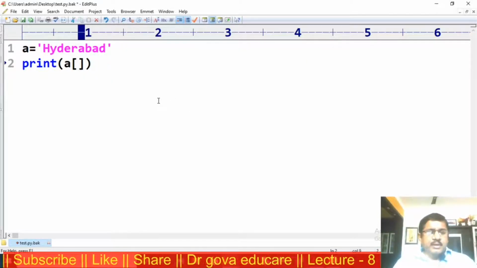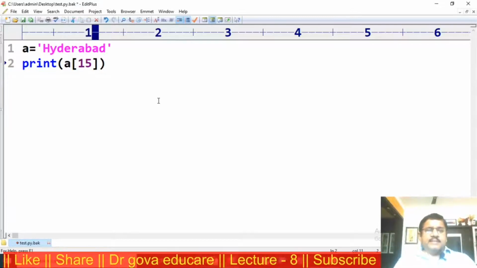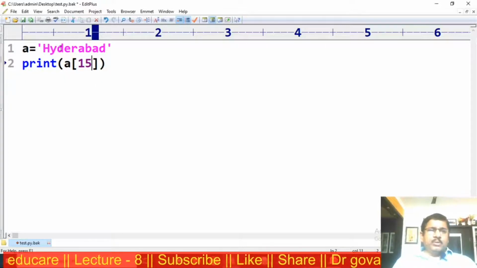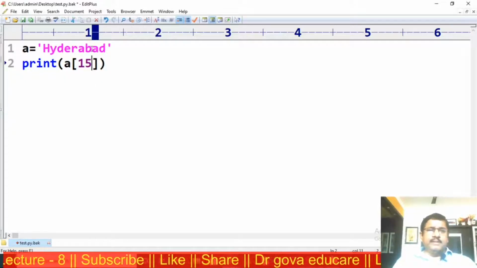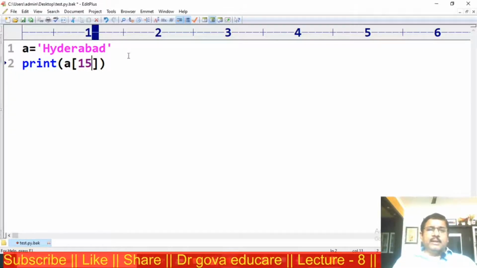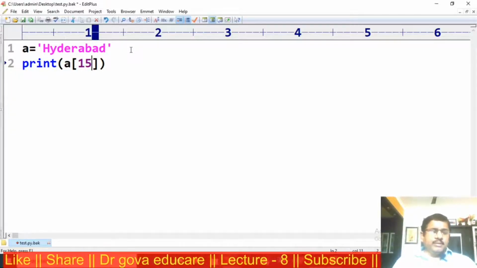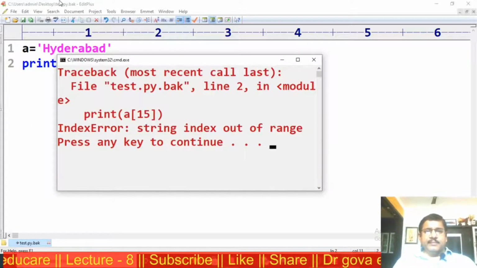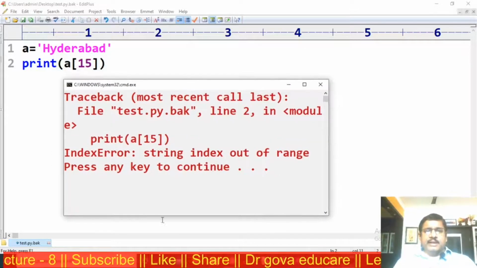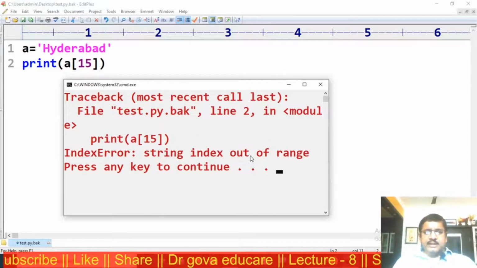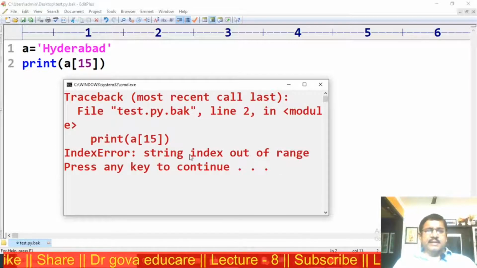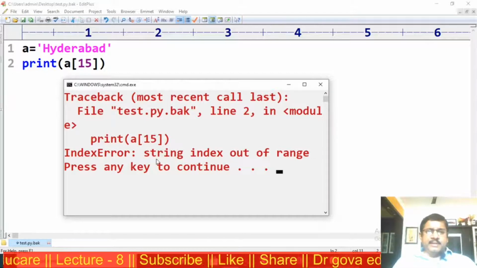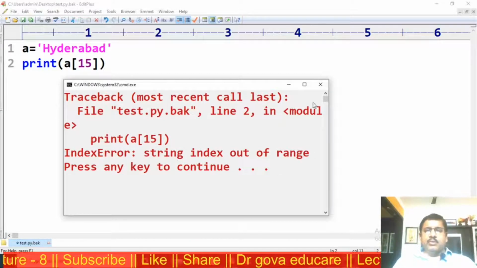Suppose I am trying to access the index value 15. Now 1, 2, 3, 4, 5, 6, 7, 8, 9 only. There is no 15 index. We get an error. That error is called index error. The message is string index out of range.